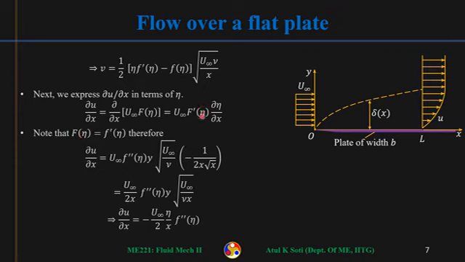So this is f single prime, so f single prime will become f double prime, the second derivative. So del u by del x will be simply u infinity, and this thing will become the second derivative of small f, times this, and then d eta by dx. Then we need to do just some algebra, and you will find that del u by del x becomes minus u infinity by 2, eta by x, small f double prime. Here also we have this eta coming from del eta by del x.